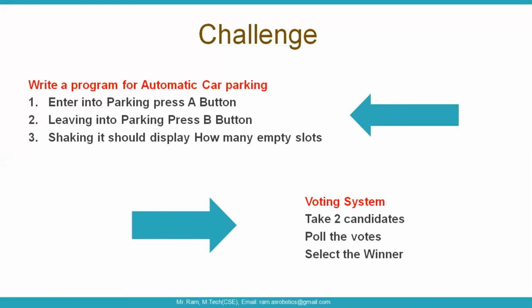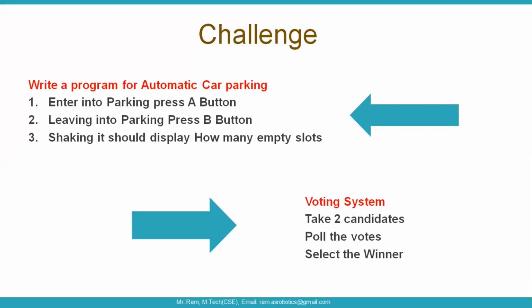So you can create one automatic car parking project. When a person is coming with the car and you press the A button, it should display how many empty slots are there. When a person is going out through B, you need to press the B button. That means this slot is vacant.